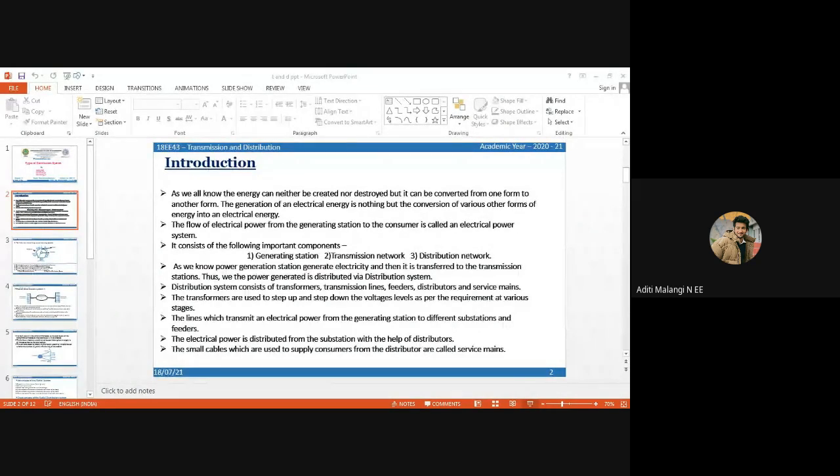The lines which transmit electric power from the generating station to the substation are called feeders. The electrical power is distributed from the substation with the help of distributors. The small cables used to supply electric power to the consumers from the distributors are called service mains.